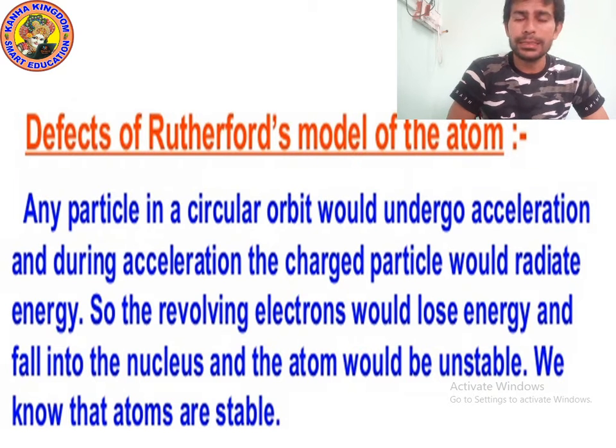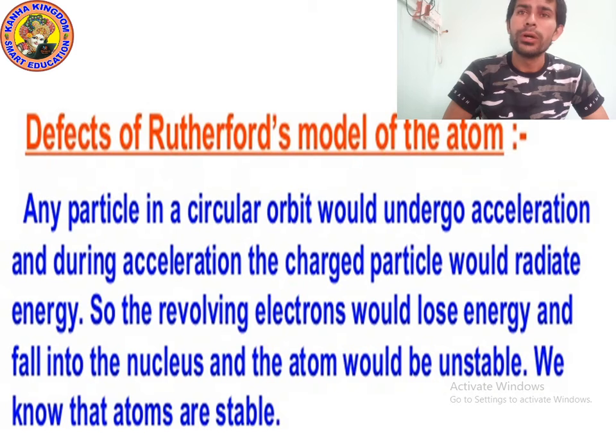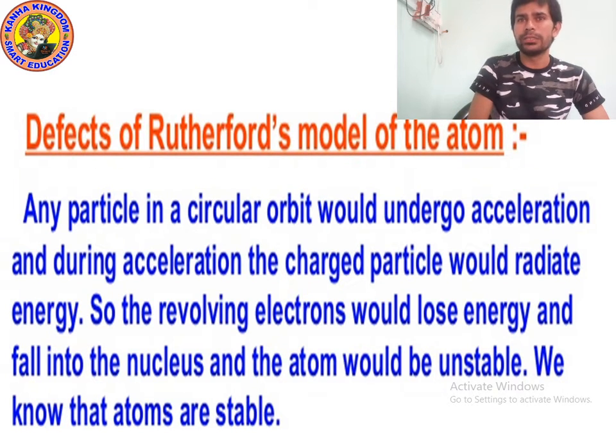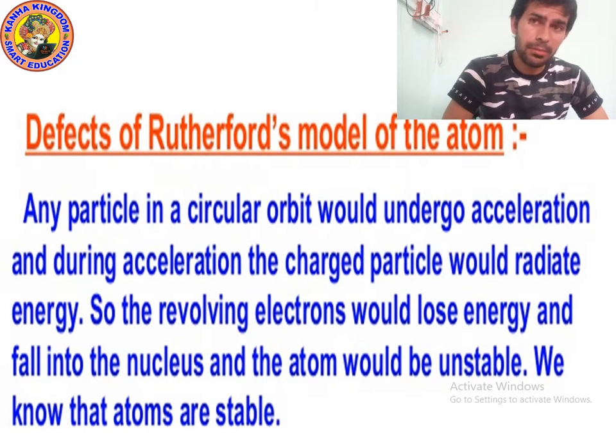Any particle in a circular orbit would undergo acceleration. Yes, acceleration means a change in velocity, a change in speed. So when an electron revolves in a circular orbit, it goes under acceleration, and during acceleration radiation energy will radiate. Yes, energy will come out.